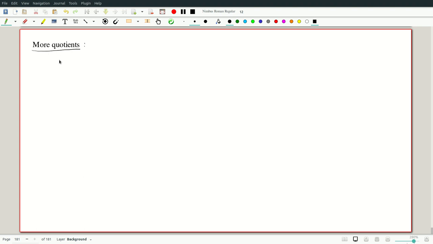Let's look at some more questions, and these are examples where things are badly behaved. So let's look at R over Q. Here I mean Q pinched as a single point. Let's call that X, the quotient. The claim is that this is not Hausdorff.